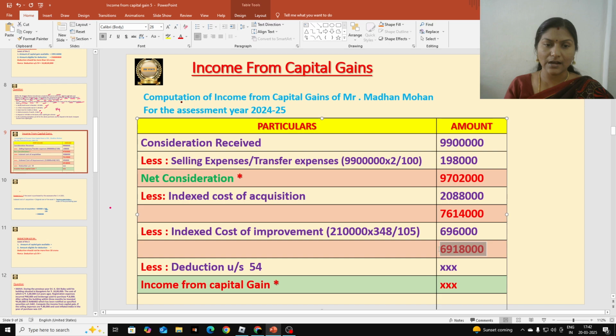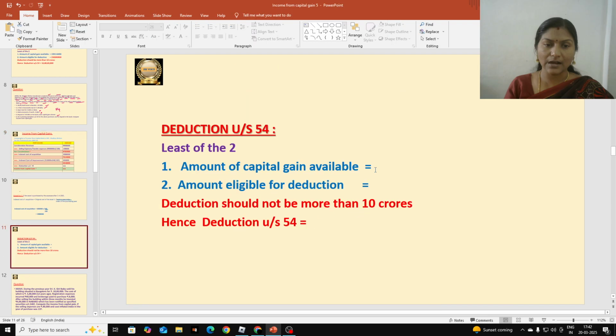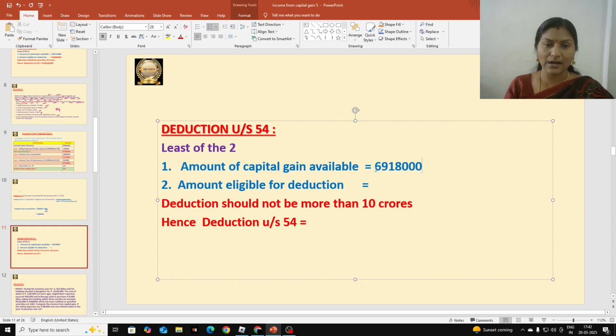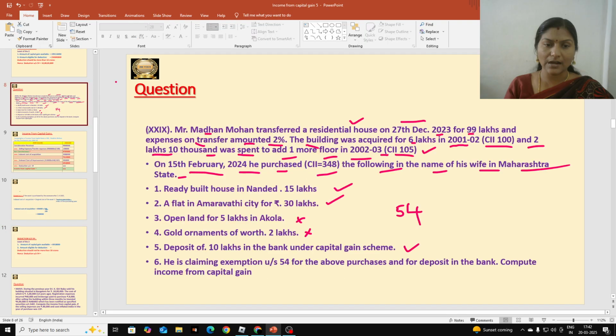69 lakhs 18,000 is available. Okay, that is amount of capital gain available. Let me write here 69 lakhs 18,000. That is amount of capital gain available. And amount eligible for reduction. 3 amounts are eligible for reduction.